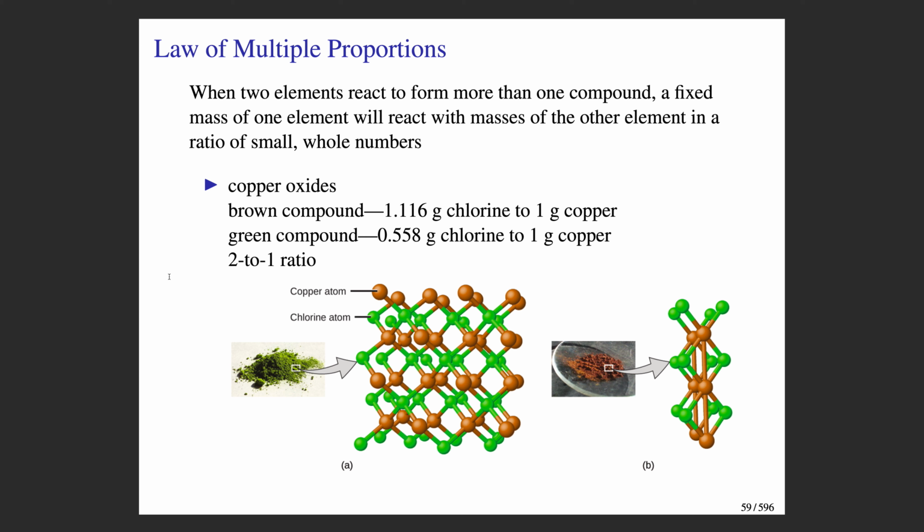Depending on the relative amounts of copper and chlorine, you will get these two different compounds. So this illustrates the idea of multiple proportions. That is, you can make distinct compounds from the same elements, but if you mix them together in different proportions, you will get compounds that have different properties.